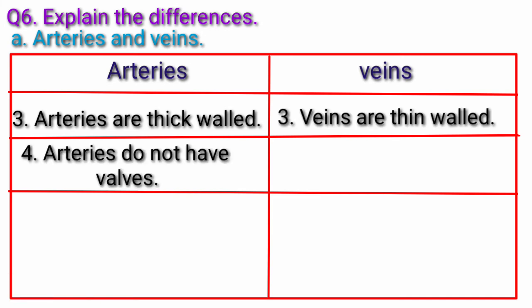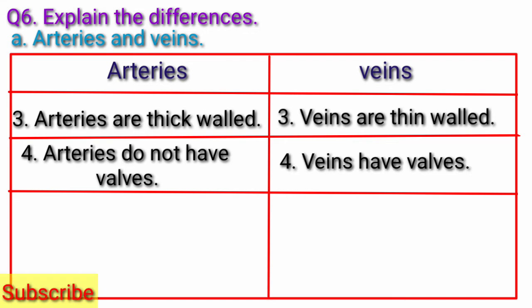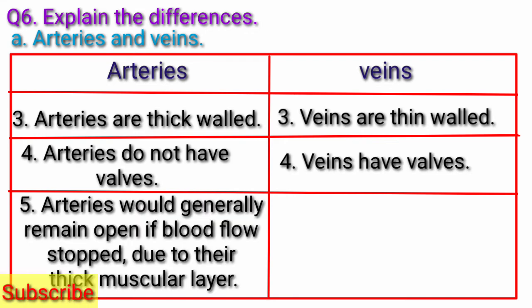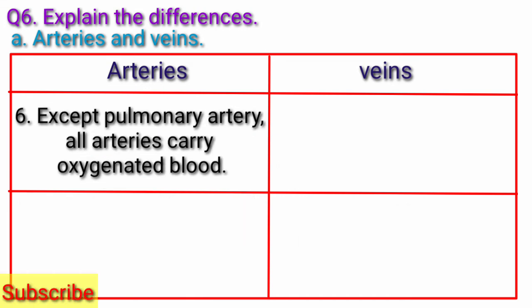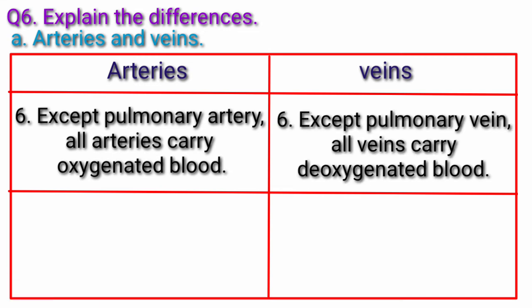Fourth, arteries do not have walls. Veins have walls. Fifth, arteries would generally remain open if blood flow stopped due to their thick muscular layer, and veins would collapse if blood flow stops. Sixth, except pulmonary artery, all arteries carry oxygenated blood. Except pulmonary vein, all veins carry deoxygenated blood.